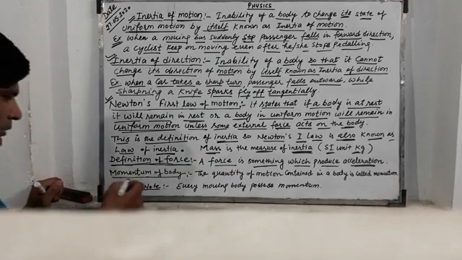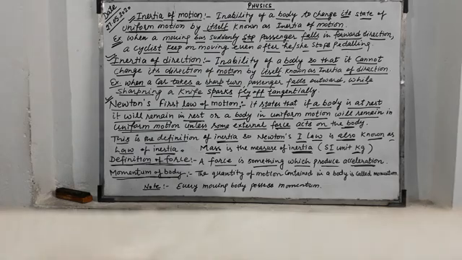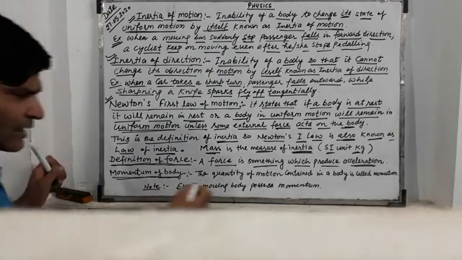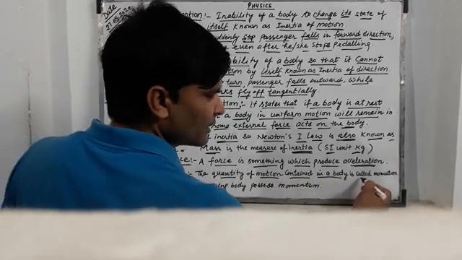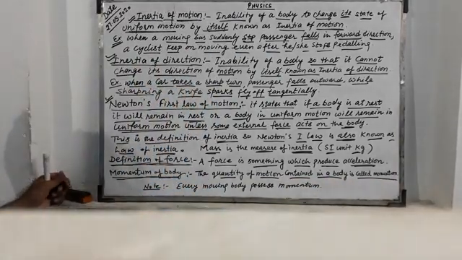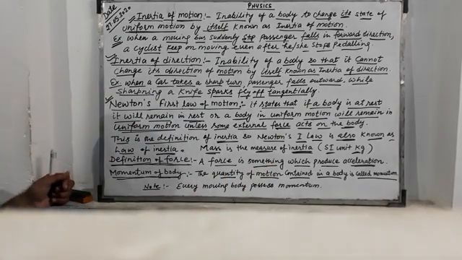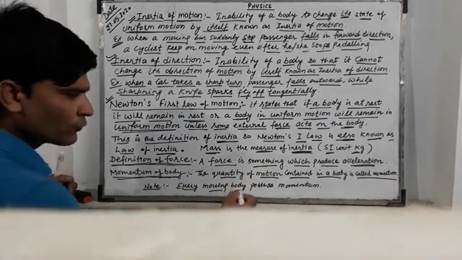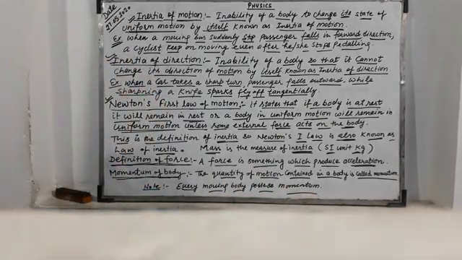Now, momentum of a body. What is momentum? The quantity of motion contained in a body is called momentum. So every moving body possesses momentum.